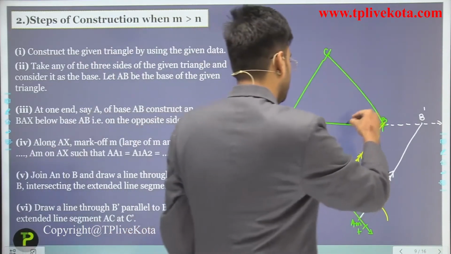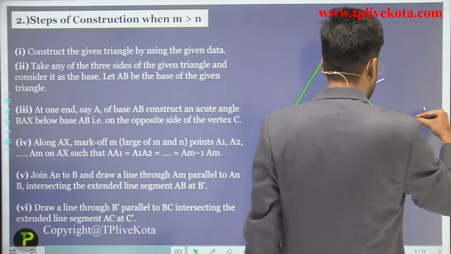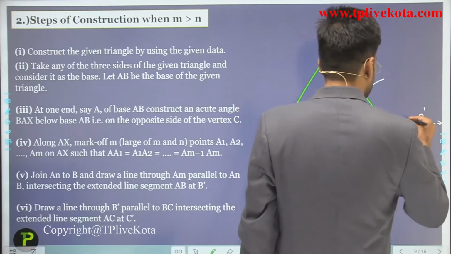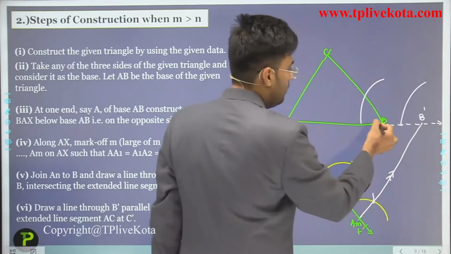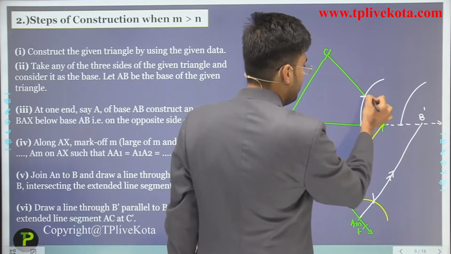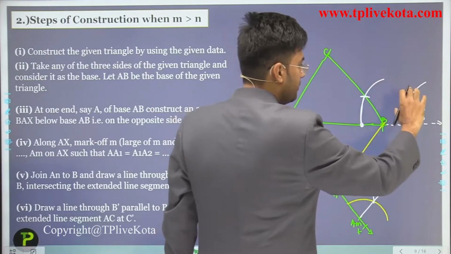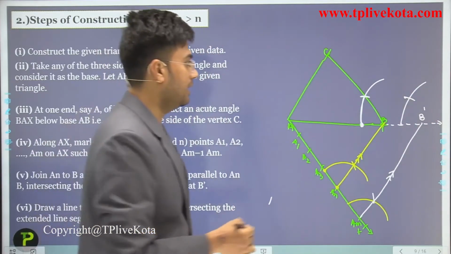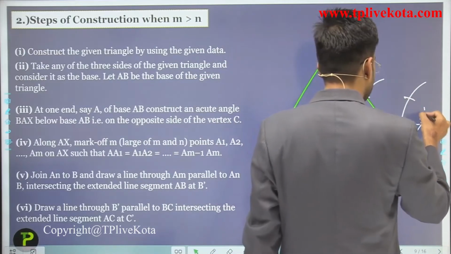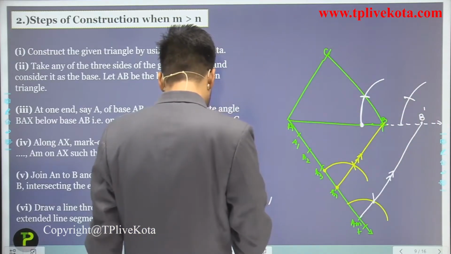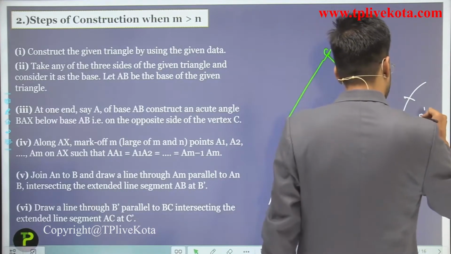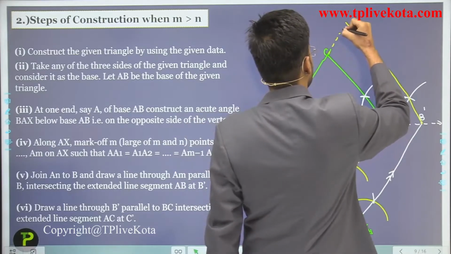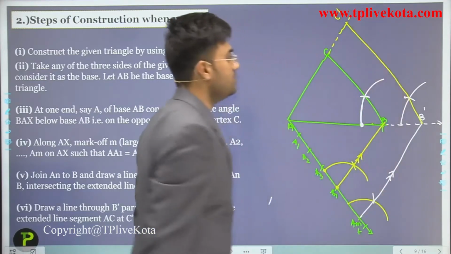So to draw a parallel line we have to draw arcs with the same radius. Now we have to check this angle by using the compass, and by this radius we have to cut off this arc here, and now we have to join B dash with this arc. Now this is C dash here.